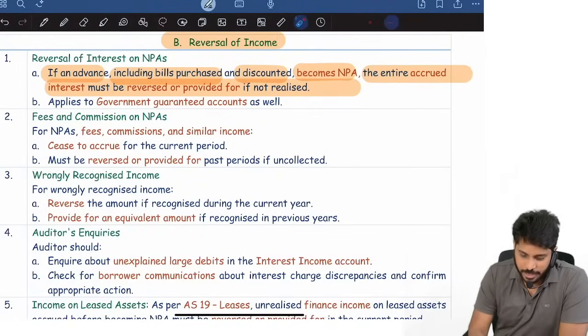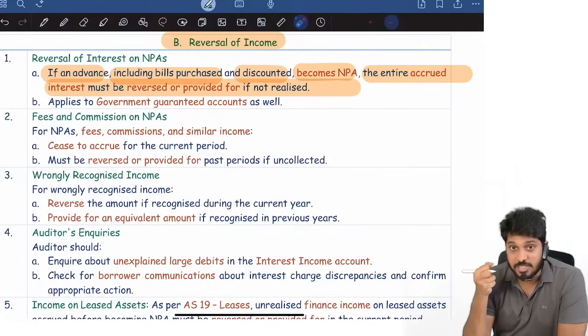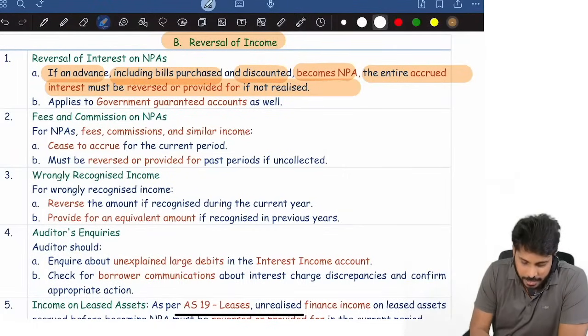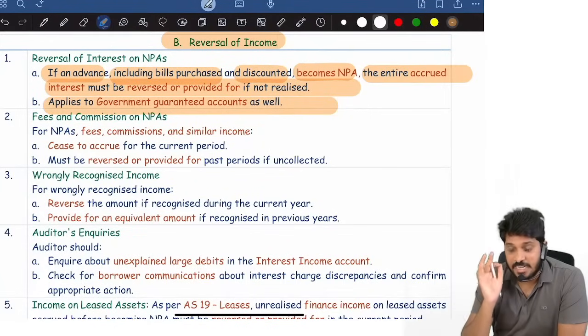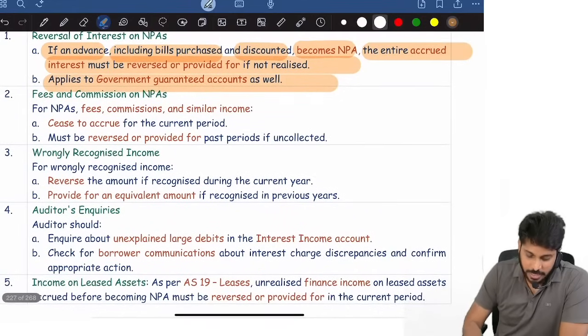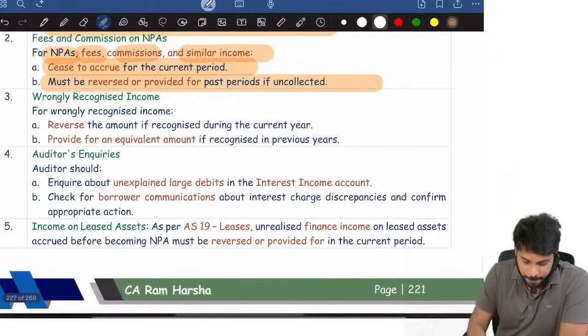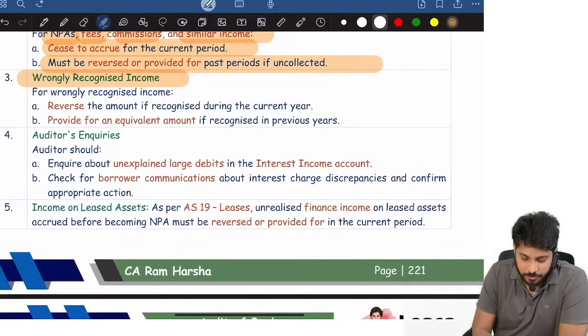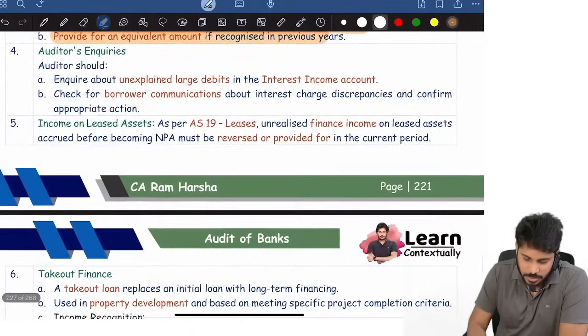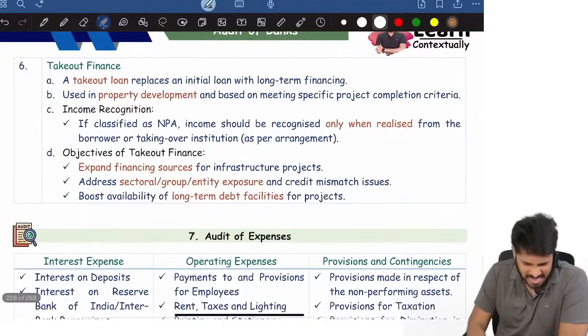Suppose no bills purchased and discounted. If a term loan became an NPA, whatever interest accrued, which we recognized on accrual basis, up to 90 days, we must reverse it. And this applies even for government guaranteed, central government and state government. Even for NPA, fees, commission and similar income will stop accruing. It must be reversed or provided for. Wrongly recognized income must also be reversed. Okay, all that.